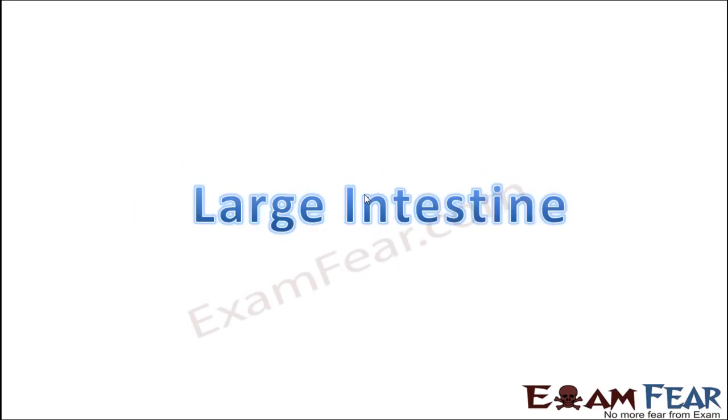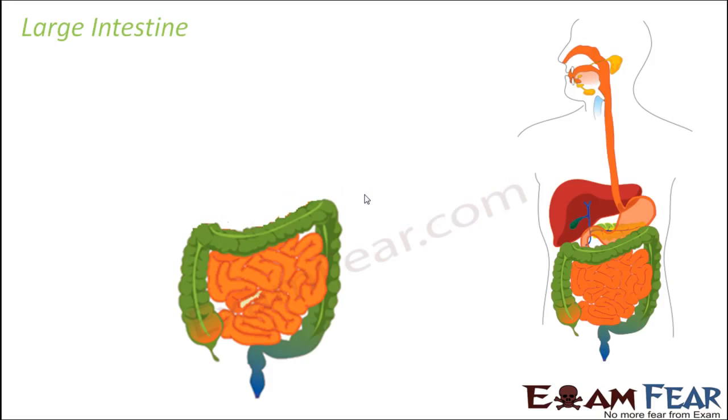So let us start our discussion on large intestine. By the time the food reaches the large intestine, the process of digestion is all complete. The food has been completely digested, that is, completely broken down into simpler substances, and the simple substances have been absorbed by the small intestine. So what is left over?